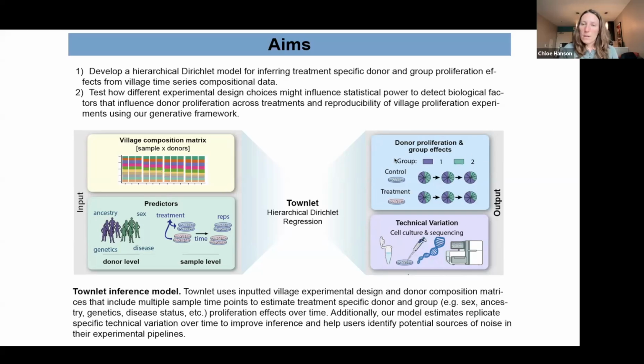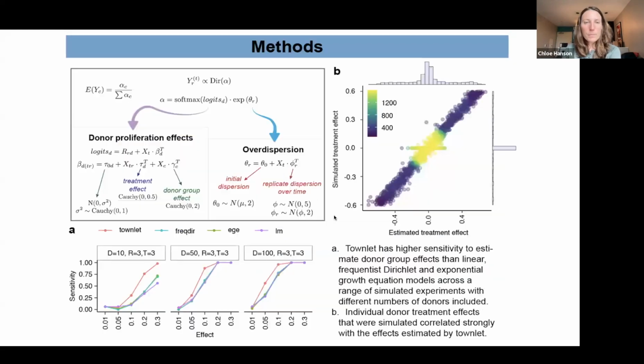So here we have our effects that are outputted, and we also estimate technical variation over time in the experiment. The only inputs to the model that are needed are a compositional matrix that, for each sample, includes the total donor proportions that sum to one across all donors. And then you can include an optional design matrix that has sample and donor level predictors that include your treatments and different donor groups that you want to estimate effects for.